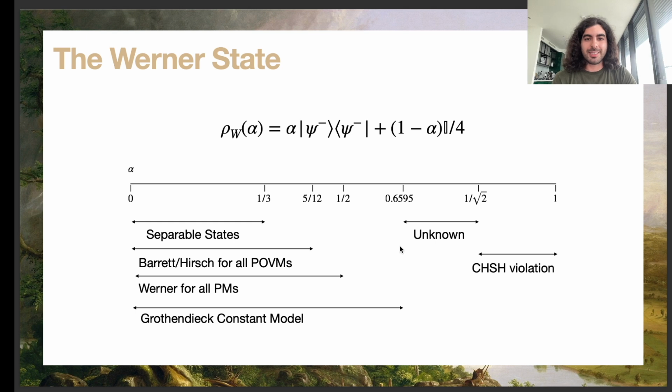So this is kind of unsatisfactory because I wanted this equivalence between non-locality and entanglement, but somehow all the states with alpha larger than 1/3, so in this segment, are entangled, but for a bunch of them, I actually can locally simulate all Bell-like POVMs that I have on them. So the question is, can we fix this mismatch?